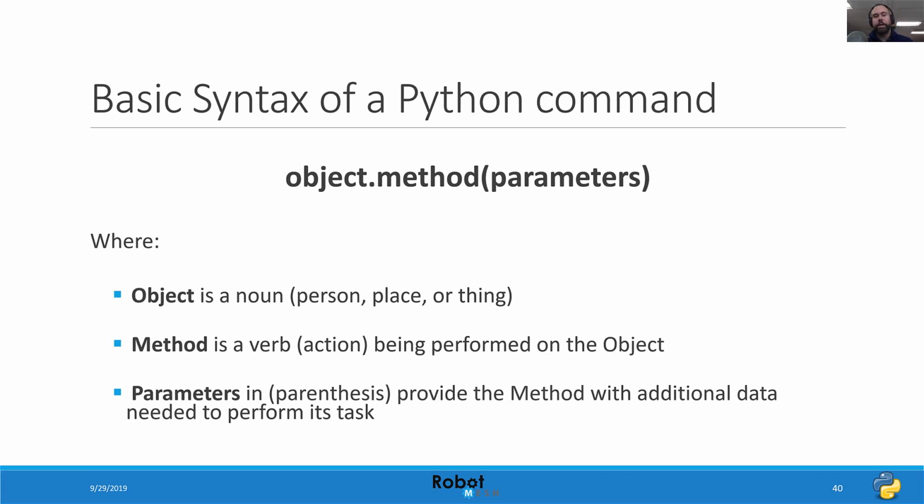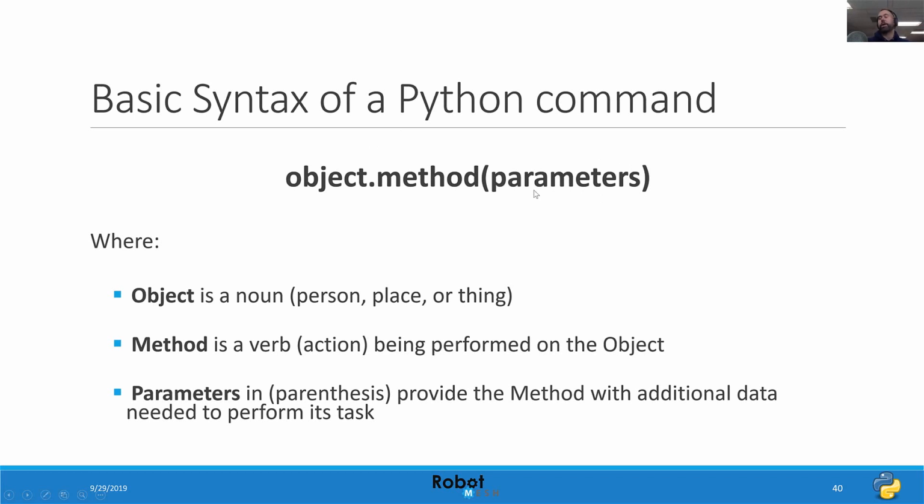So a method might be an action like spin. So we might say motor, which is my object, and then we might go dot spin, which is my verb or action being performed. Inside of the parentheses, we can pass additional data that the object and method need to perform its task.